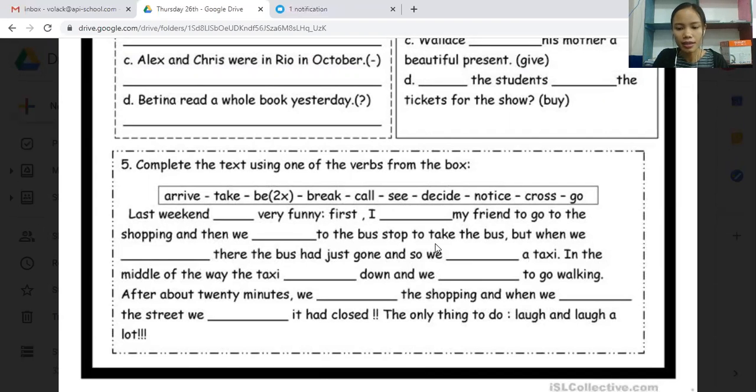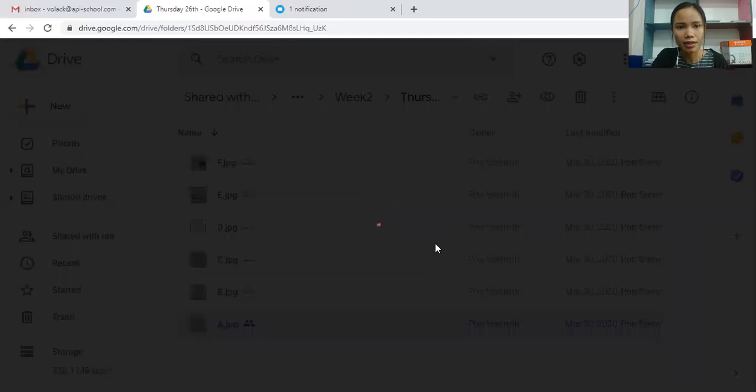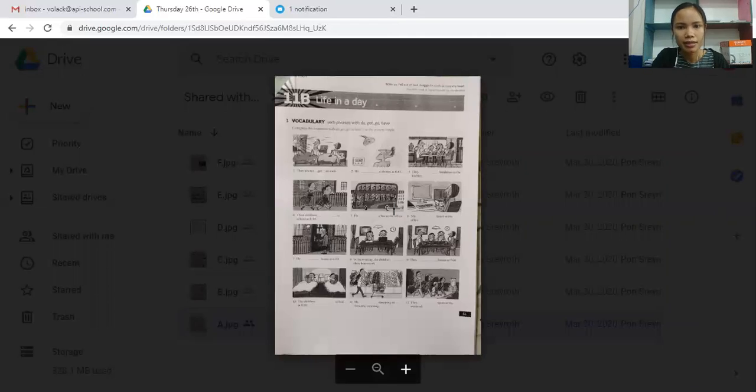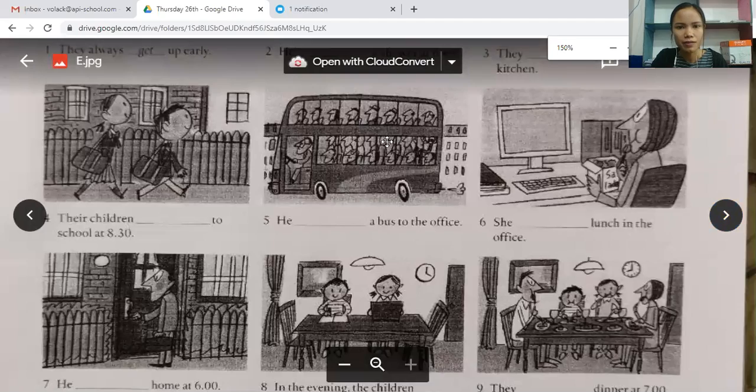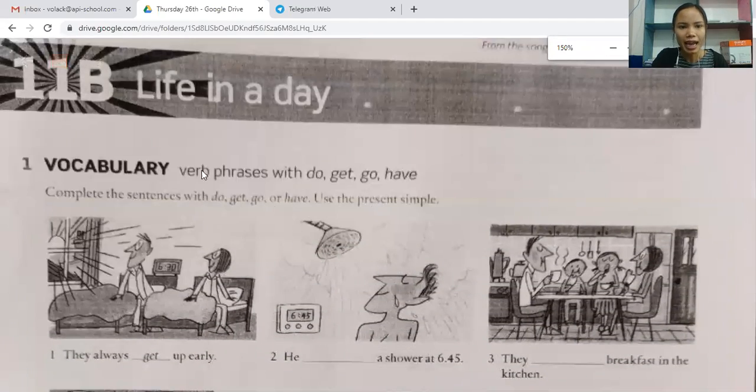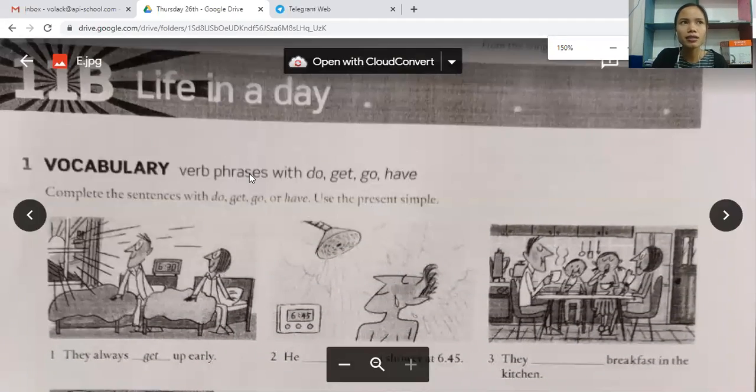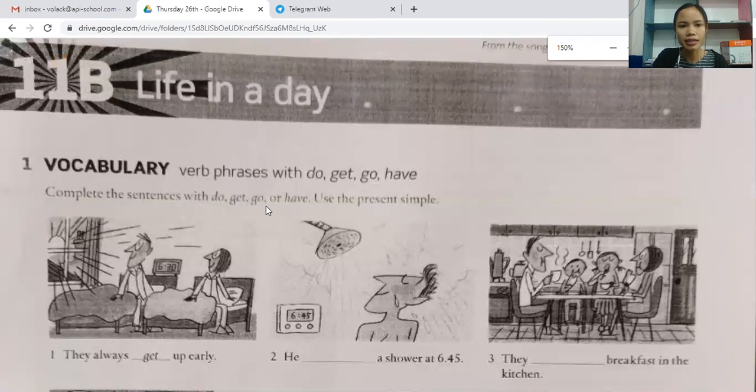Okay, and then another exercise here. This one I think is in your workbook. We have it already, and this one is what we learned on Monday, which is vocabulary with verb phrases like do, get, go, have.